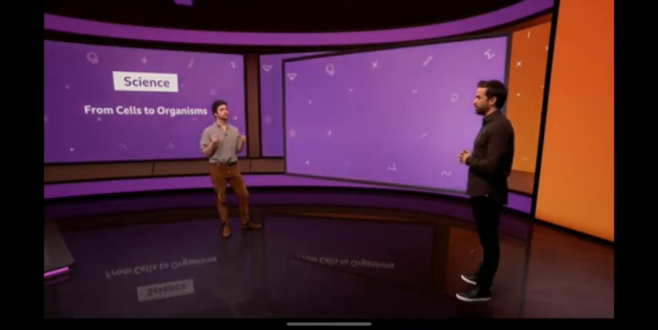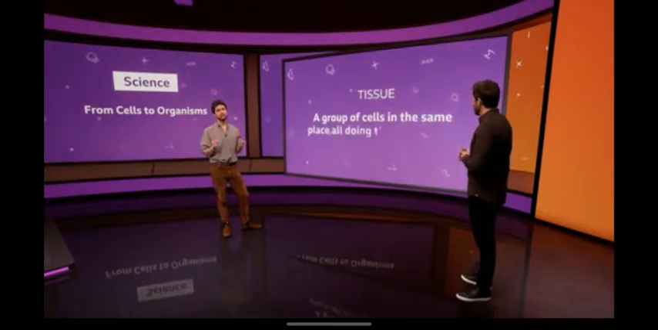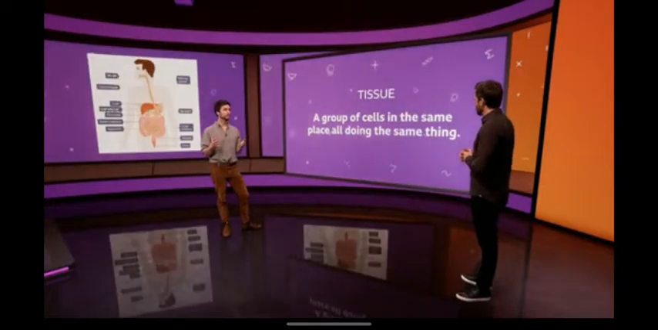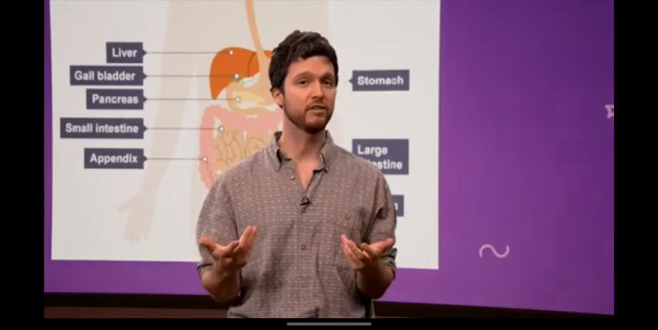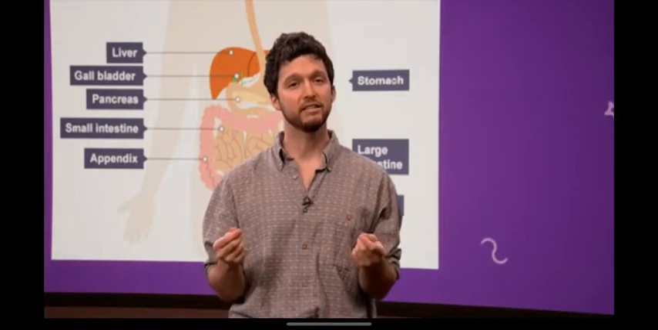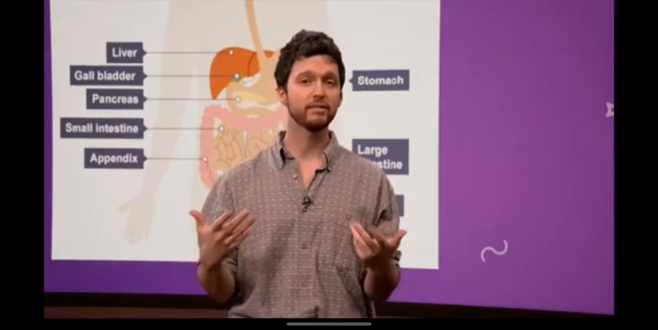Firstly, you need to know that a tissue is a group of cells in the same place, all doing the same thing. There are loads of cells in your mouth making saliva. Imagine if the saliva-making tissue all disappeared. You'd have the driest mouth in the world.